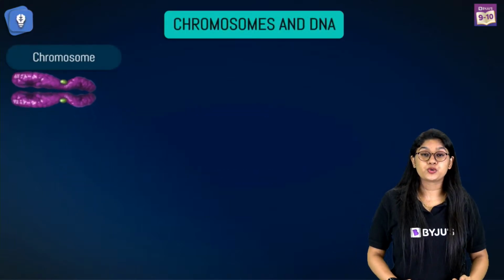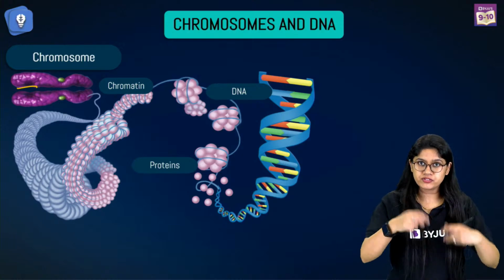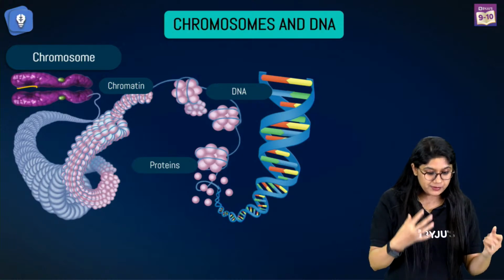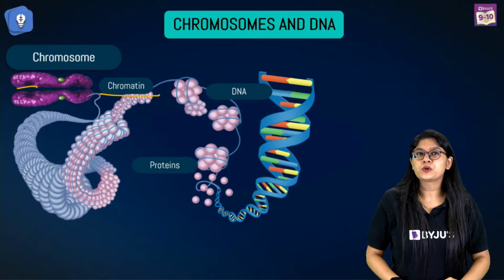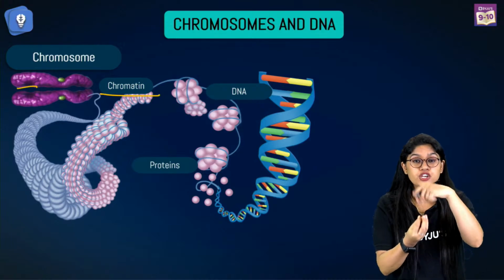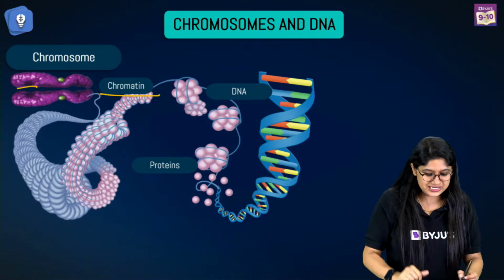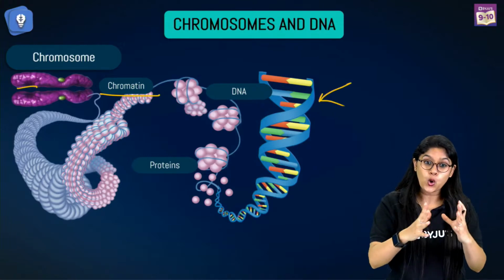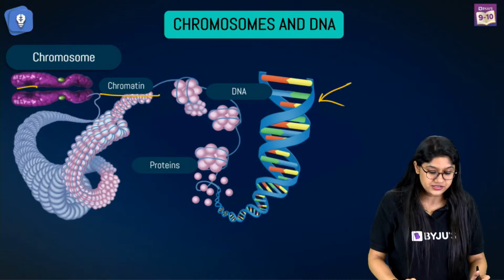And let's talk about the chromatin. So, if we open up the chromosome, right? If we open up the chromosome, we will be able to see a dense condensed mass, right? And that is the chromatin. In chromatin, what do we have? We have proteins on which DNA is wrapped around. If we open the DNA from the proteins, we'll be able to see the DNA as a whole. Yes, so this is how these three are related, right?